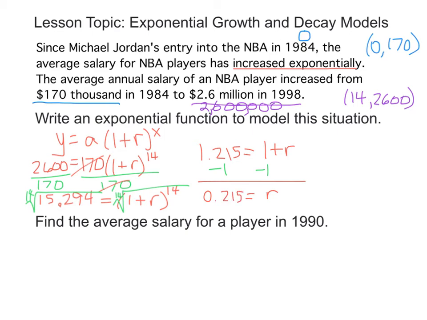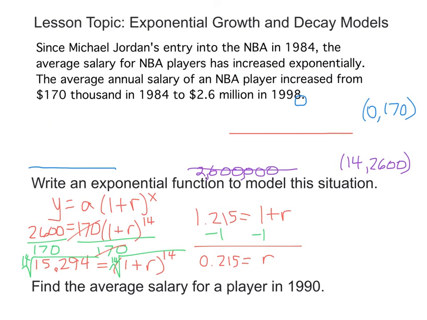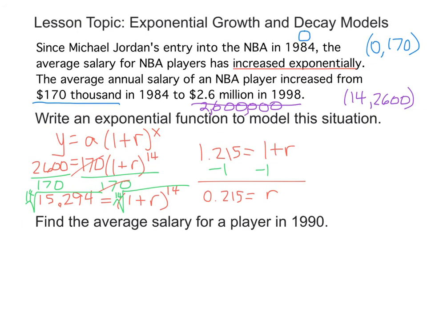So we know our rate is about 21.5% increase every year. So now to write this model completely, we're going to want to write y equals the original amount, 170, and this is in thousands, times 1 plus the rate, which is 0.215, raised to the x power.